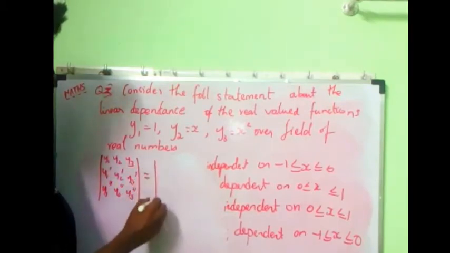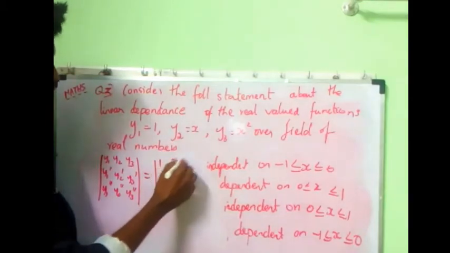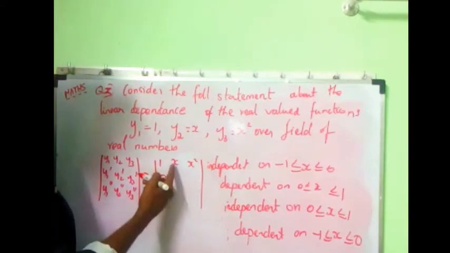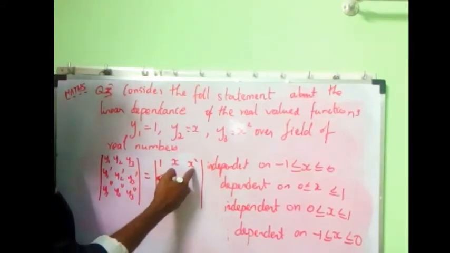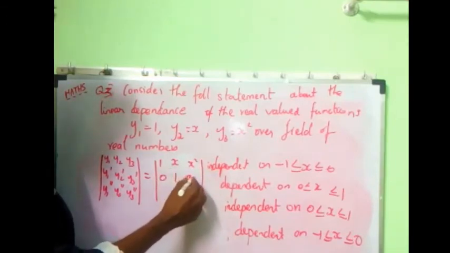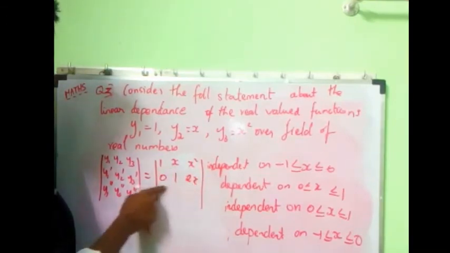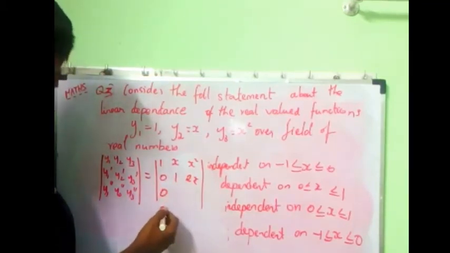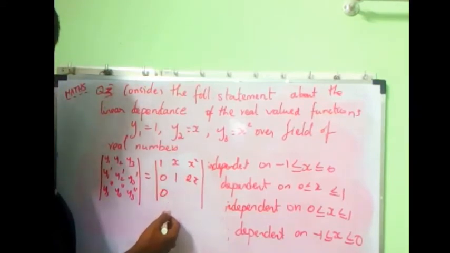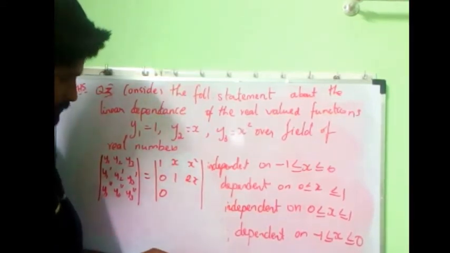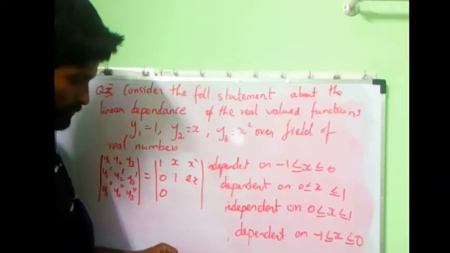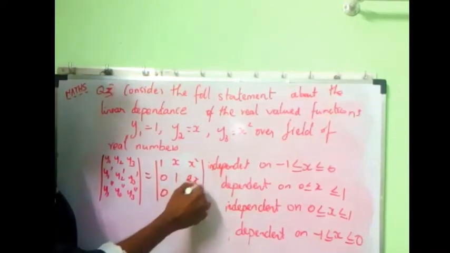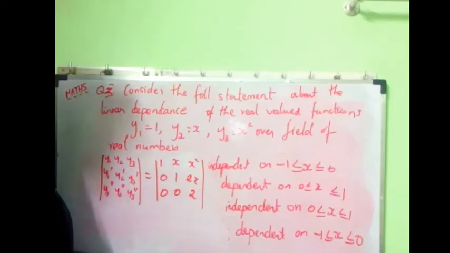Look here. y1 is 1, y2 is x, y3 is x squared. What's the differentiation of 1? 0. What's the differentiation of x with respect to x? 1. The differentiation of x squared is 2x. Now differentiate row number 2. The differentiation of 0, a constant, is 0. The differentiation of 1, a constant, is 0. And the differentiation of 2x is 2. I hope you all got everything.